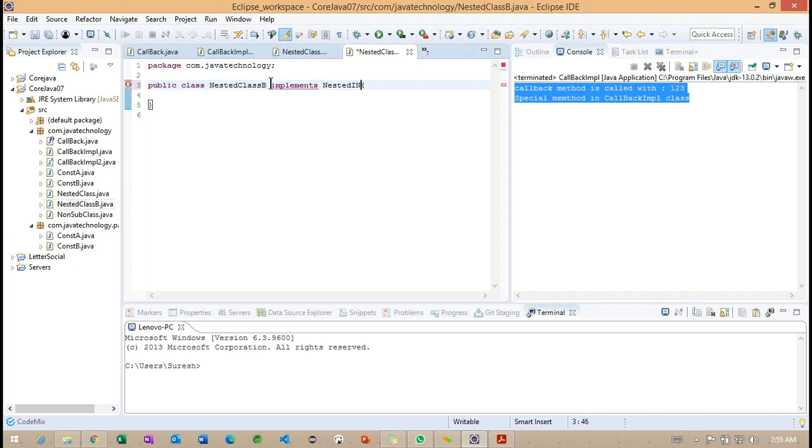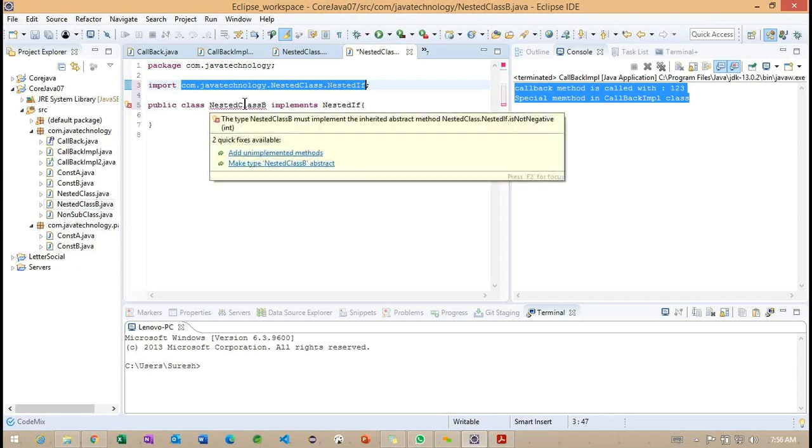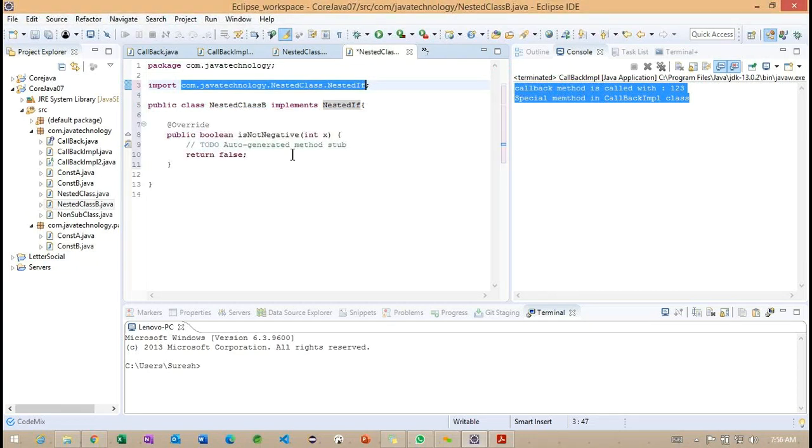So to work on this particular interface, we cannot get the nested interface here. If you observe carefully, see this particular import here. This is the package, up to this is the class. Inside the class we are having the interface here. What is the interface we are having? Something called nested IF. IF is nothing but the nested interface here. And happily we can implement this particular method.